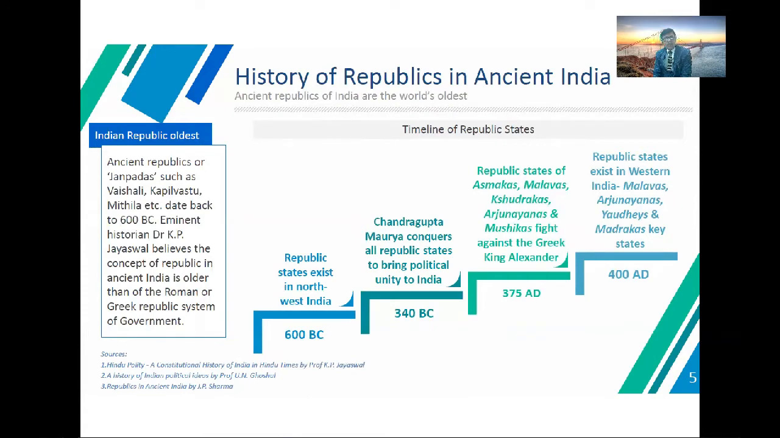340 BC, Chandragupta Maurya conquered all republic states to bring political unity in India. And 375 AD, the republic states of the Assakas, Malavas, Sudrakas, Arjunayanas and Musikas fought against the Greek king. Or 400 AD, the republic states existed in western India, that is the Malavas, Arjunayanas, and Yaudheyas. These are among the oldest republic states in northwest India, especially Vaisali,